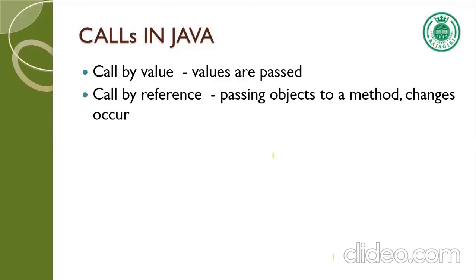Instead, you will be passing objects to a method. When you do call by value, the original values are not changed. But in call by reference, the values are changed. Let's see a small example.